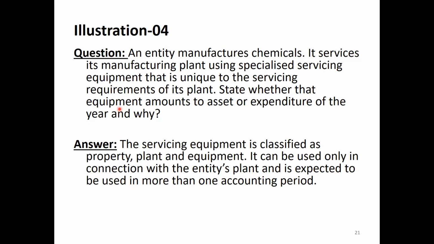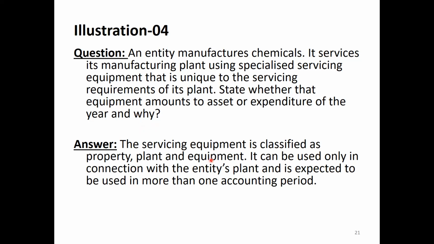It can be used only for that particular machine. State whether that equipment amounts to an asset or expenditure of the year and why. So can we include it as PPE or not? Can we recognize the value of that special unique servicing equipment as a PPE asset or an expenditure?